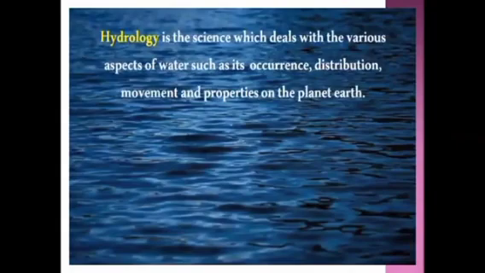Hydrology is the science which deals with the various aspects of water, such as its occurrence, distribution, movement, and properties on the planet Earth. So, hydro means water.